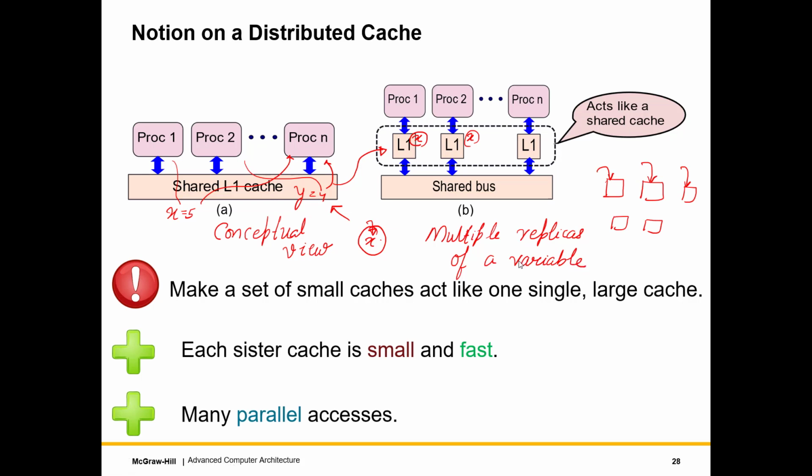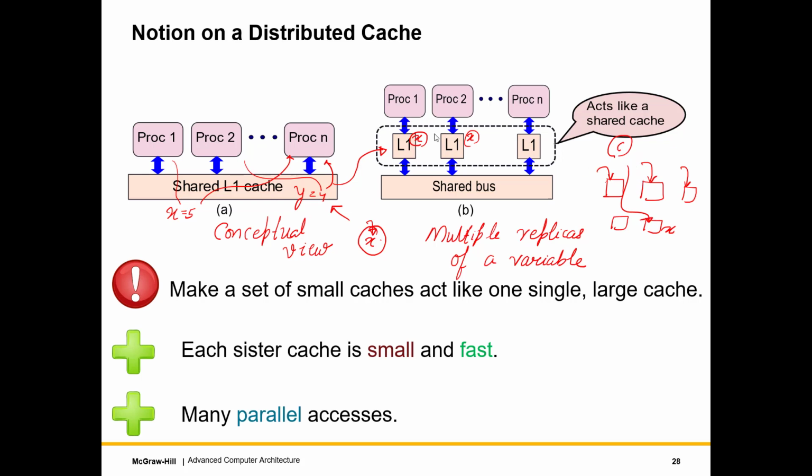Okay, so this is how a distributed L1 cache differs from a large shared cache with multiple banks, because with multiple banks you maintain a single replica, but that replica might be located far away from you and it will take a lot of time. So the core is over here, the replica is over here, it will take a lot of time to come to this point and read the value.